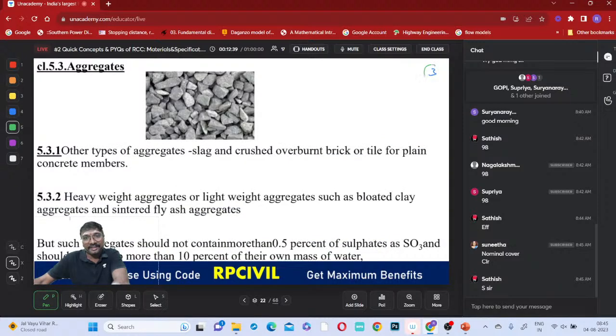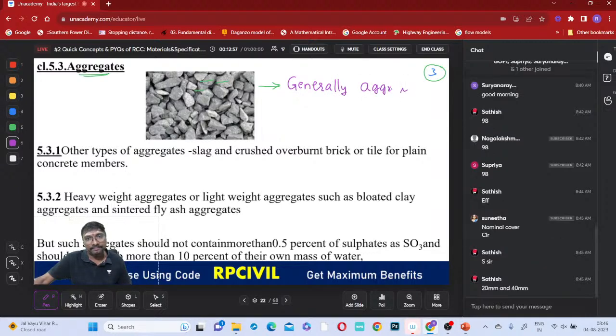Now, here, if you observe these aggregates, generally what aggregates do we have to take? This type of aggregates only we have to take. In general, which type of aggregates? That aggregate will be made up of which material? Granite, right? Generally that aggregate is granite. This granite material we have to use, or not?